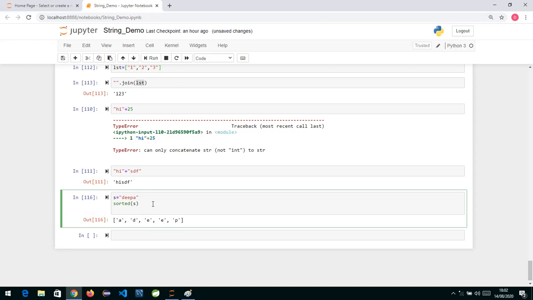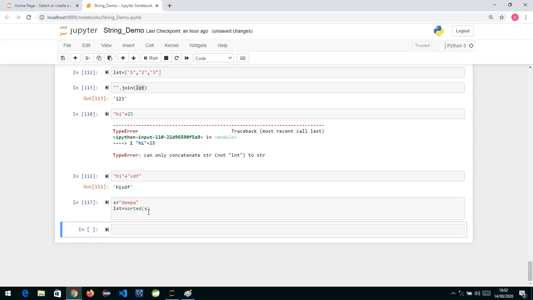Whatever the sorted function is returning us, we can store in a variable called lst, because it's a list. From this list, we want to convert it into a string, so we can say double quotes dot join, and then lst.